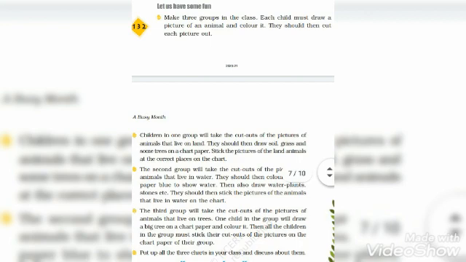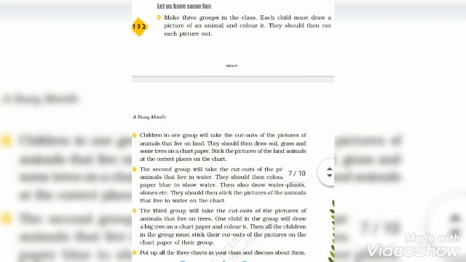Like that only, the second group, as I have already told you, will take out the cutouts of the animals who live in water, and in the water they have to paste the picture. They should then color the paper blue to show water, then also draw water plants, stones, etc. They should then stick the picture of the animal that lives in water on the chart.